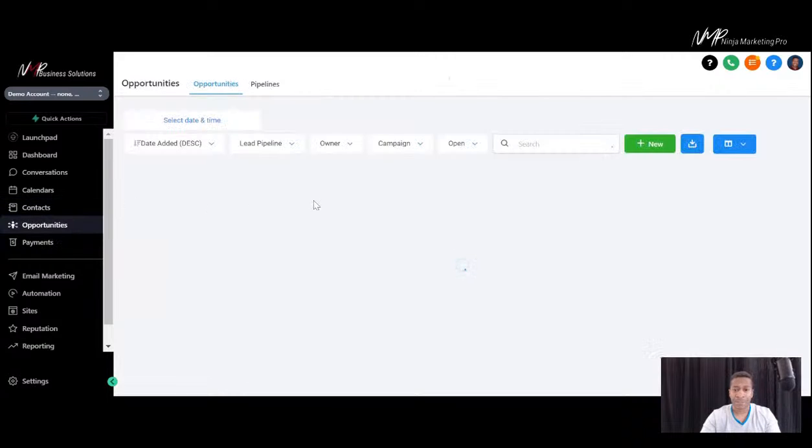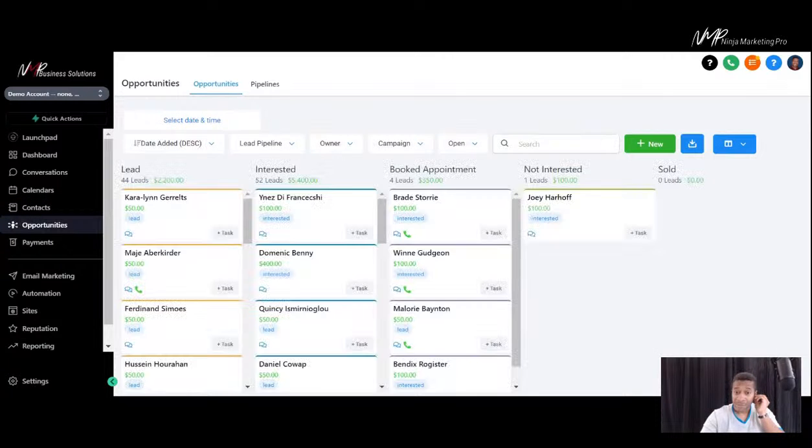Next, we have the opportunities here. So now this is your pipeline where you can automate a lot of this information here, make your life a lot easier, save you so much time. Like the best employee you've ever had is going to work all the time, every time, and be consistent. So I can automate a lead going from a lead to interested to booked appointment based on workflows that we set up on the back end.